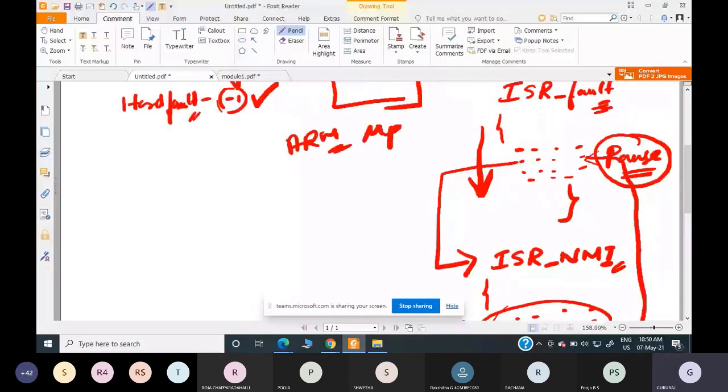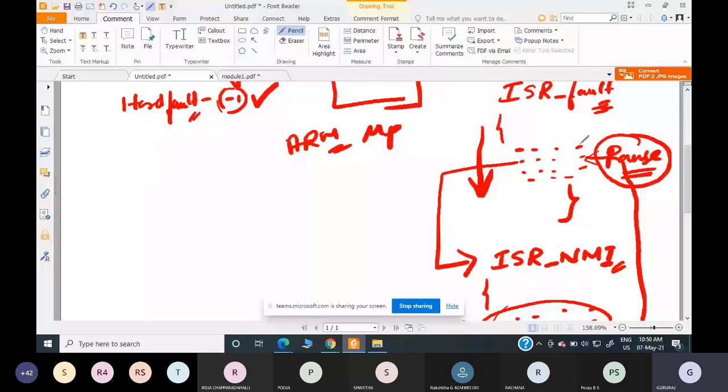It was executing the ISR for hard fault, then it was interrupted by a higher priority task, which was NMI. So it immediately jumped to that ISR for servicing the NMI, and it has now completed the ISR for servicing the NMI. Then it has to come back. Where? To the instruction where it was interrupted previously. Here it was interrupted, so it will come back here.